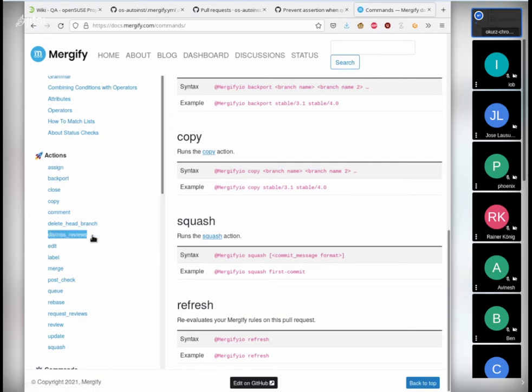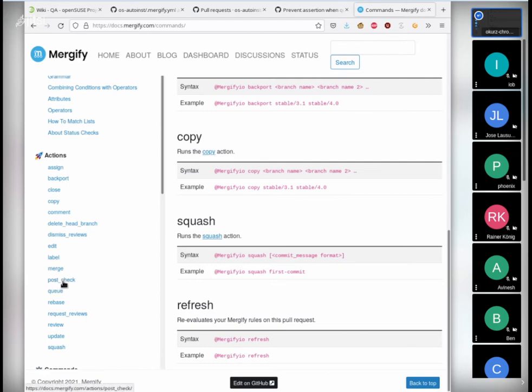There is dismiss reviews. So what you can do, it's actually what I'm proposing also for openSUSE, to say as soon as the author has provided changes in a pull request, existing reviews like approvals are dismissed again, so that your approval doesn't hold for something when the author changed something, maybe even with a malicious intent, so something will not be merged automatically.